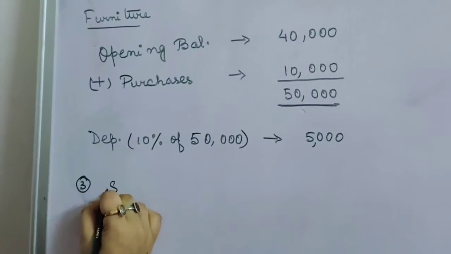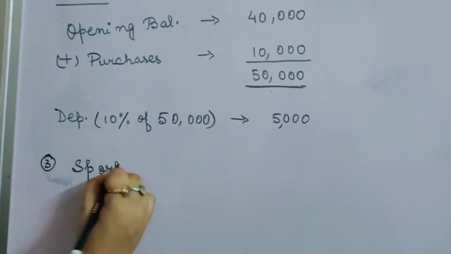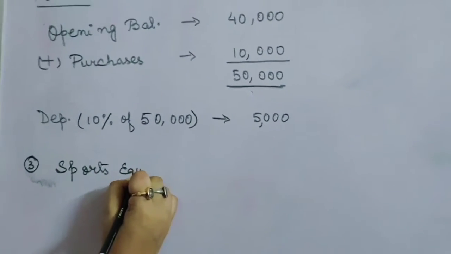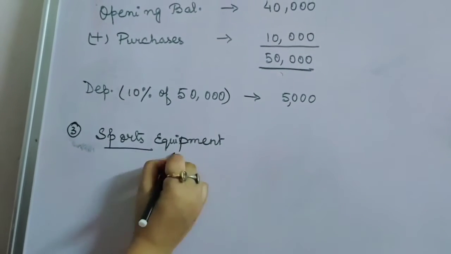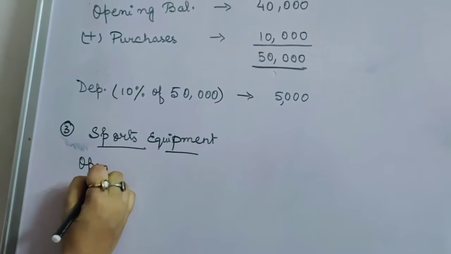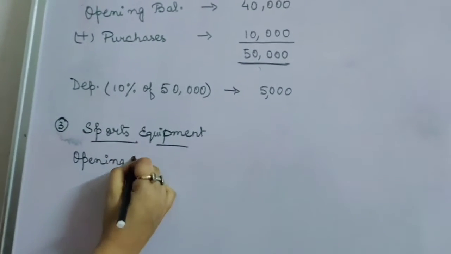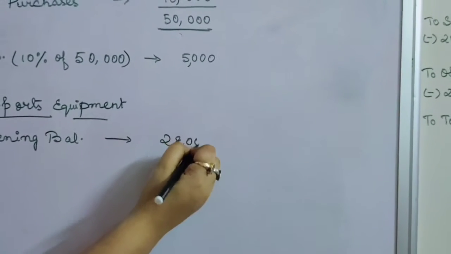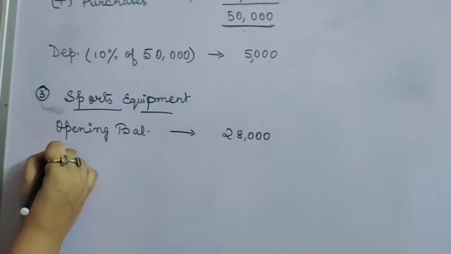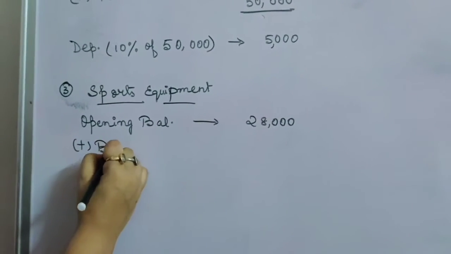So now for sports equipment, we have in the opening balance 28,000. Now as I told you, during the year you have purchased one billiards table.